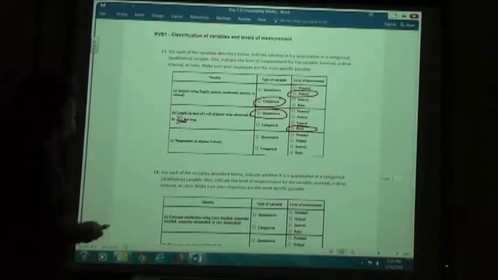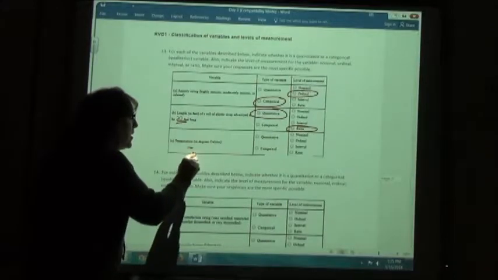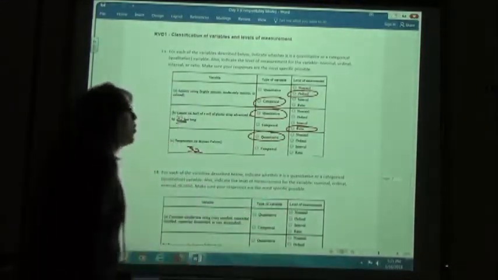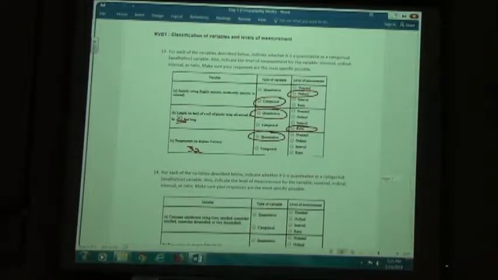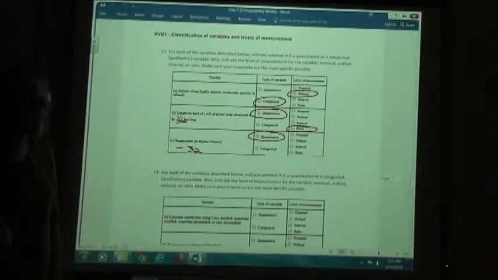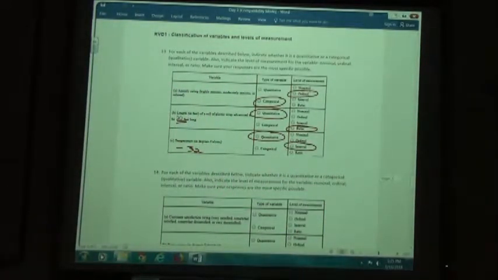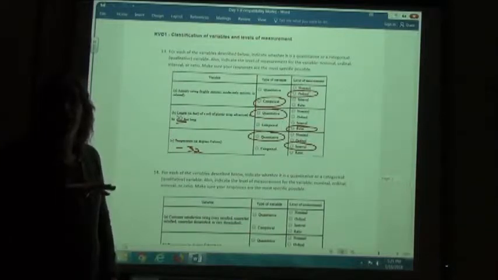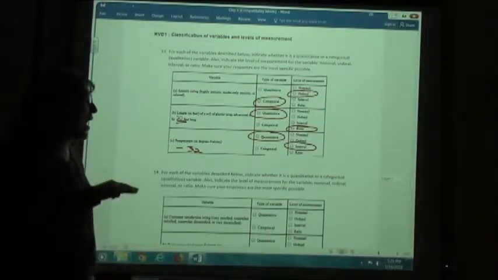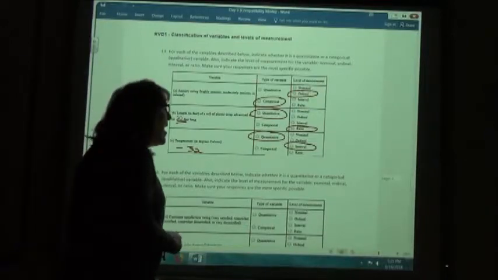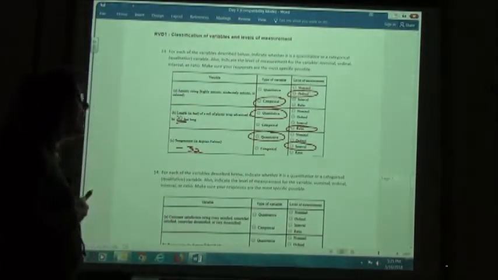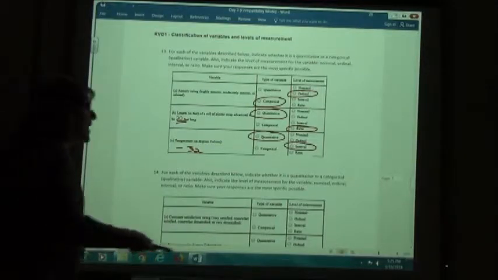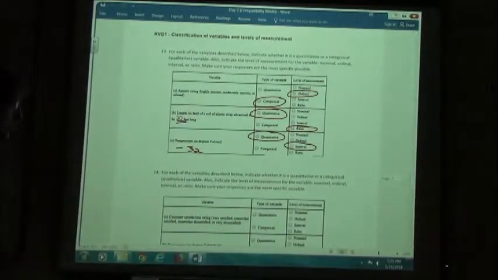Temperature in degrees Celsius. Again, if I take the temperature of something, 32 degrees, it's a number, so it's quantitative. Now when I do a temperature, can I have a negative value? Yes, I can. So this is going to be an interval one because the 0 is, how do I want to say this? That 0, there is a 0, but it's not meaningful as far as, is this the total bottom? I can go lower than 0. So I like to think of interval, if I can have a negative, I'm going to have interval. If I can't have a negative, it's going to be a ratio.